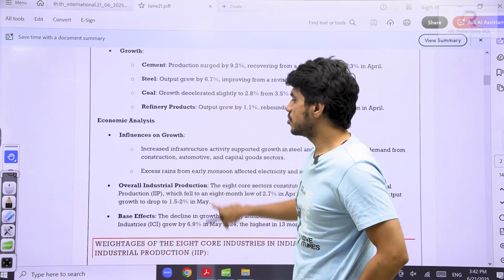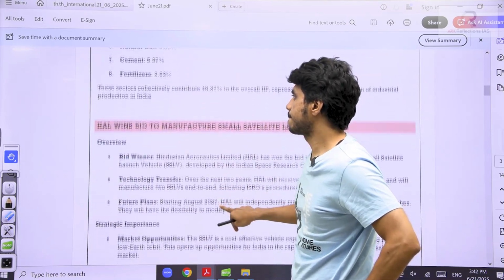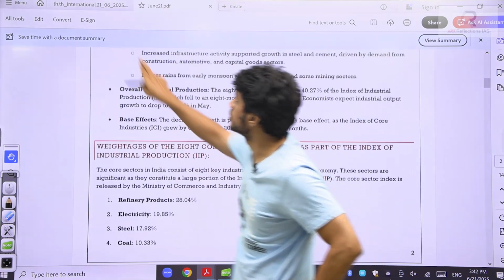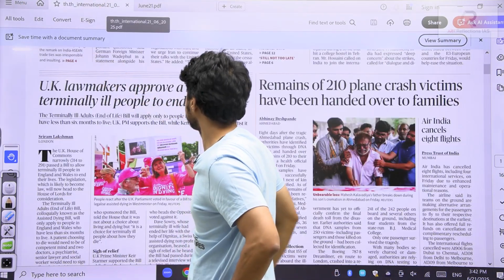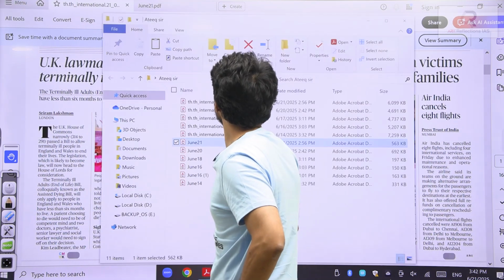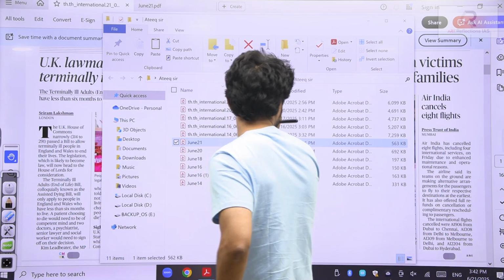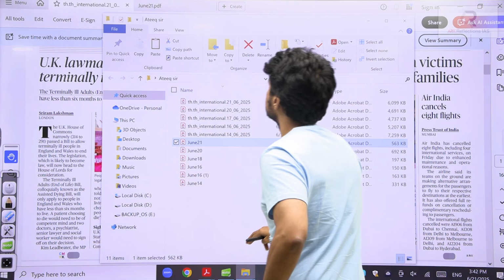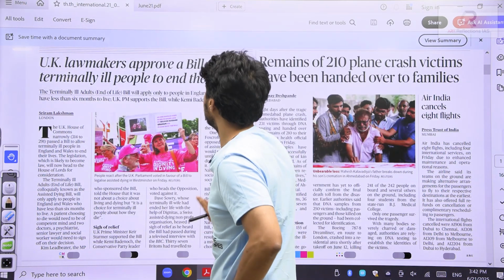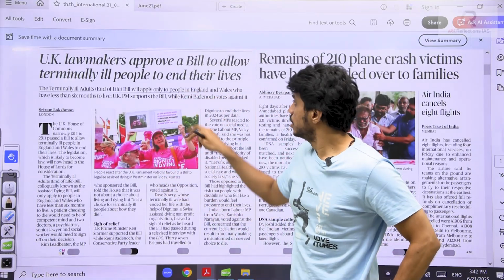It is very, very important to also remember the weightage. Now, this is the thing we have already discussed. Another important thing. Okay, you will get it in the PDF document, do not worry.